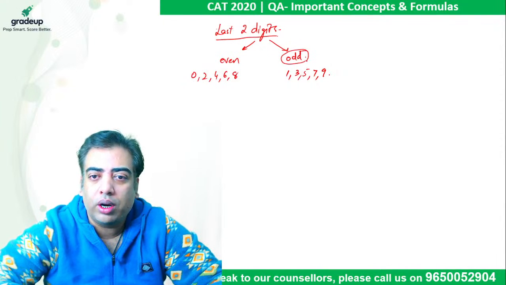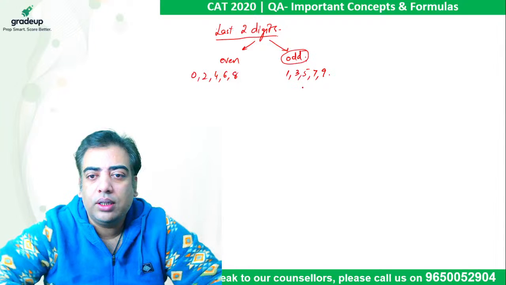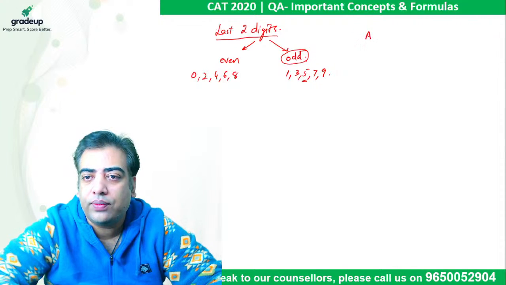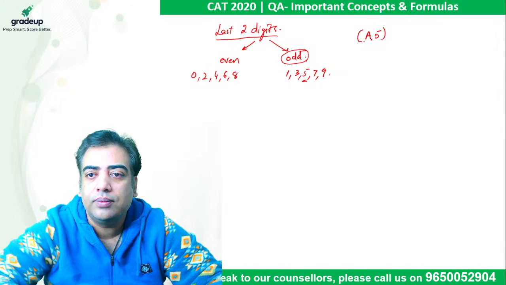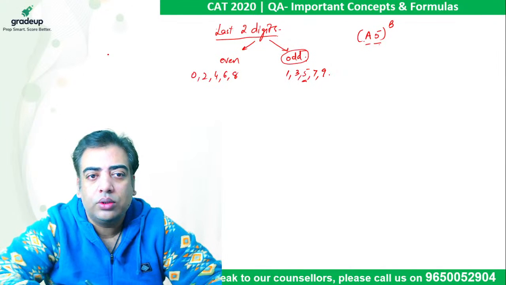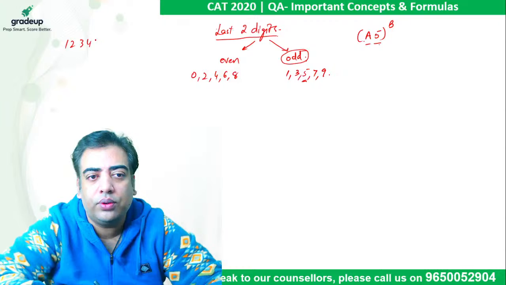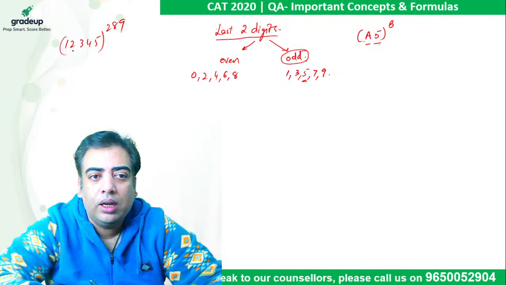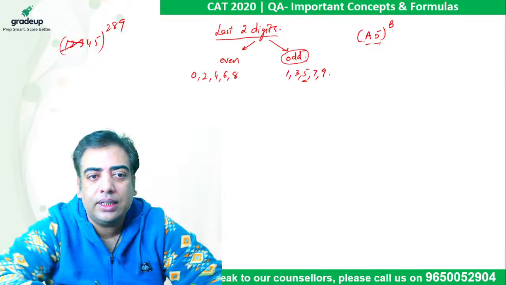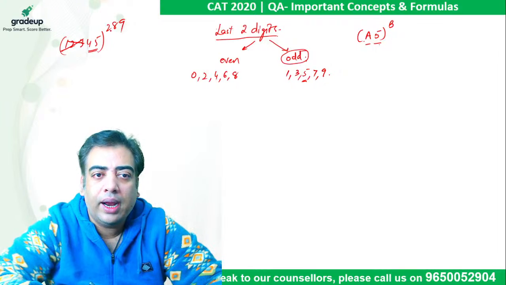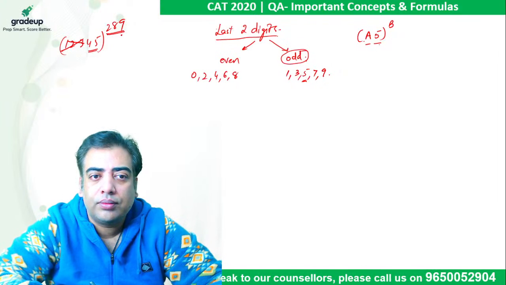For all the odd numbers, first of all, if there is a number which is ending in 5, I am writing it as A5, because to find the last two digits of the number, we only require the last two digits of the given number. So let's say the number is 12345 raised to power 289. This 123 plays no role in this case. We only require the last two digits and the power as it is, right?